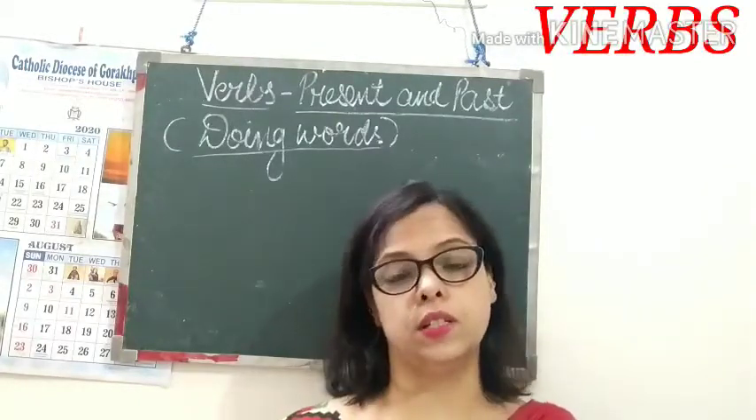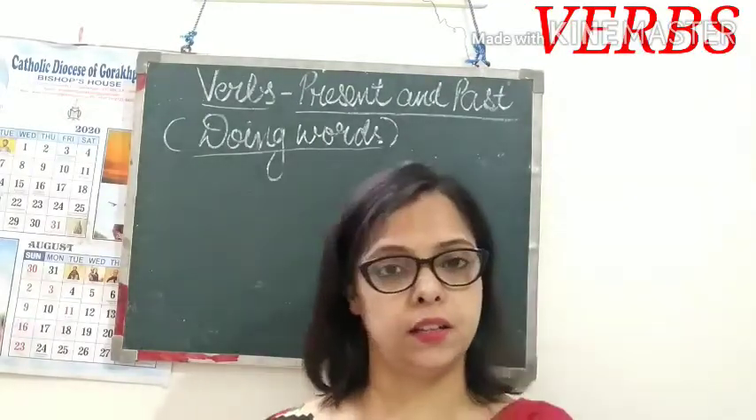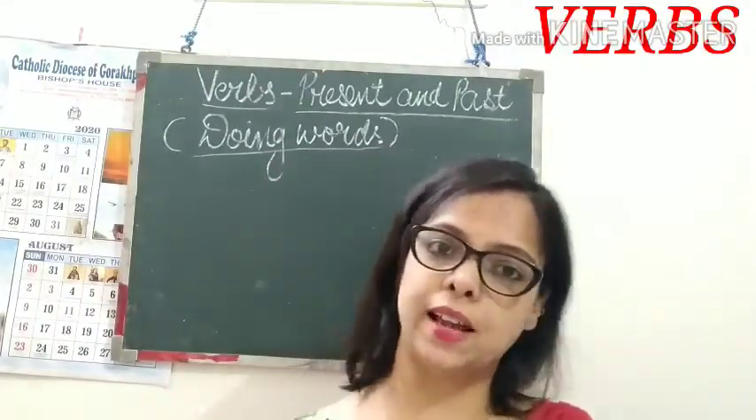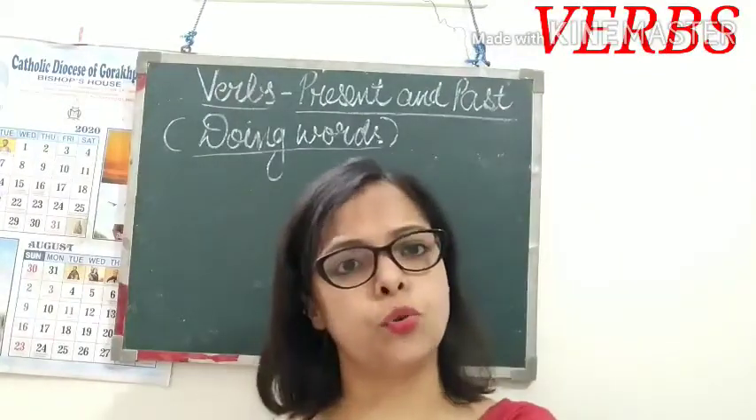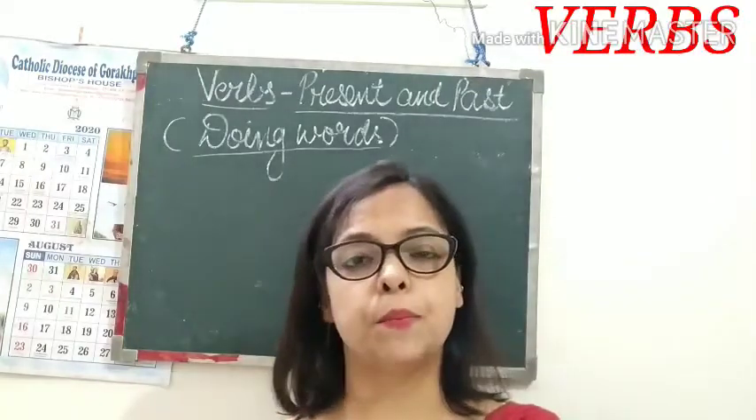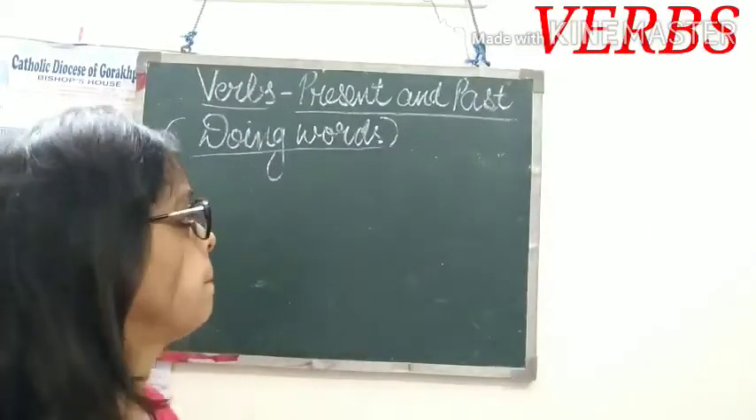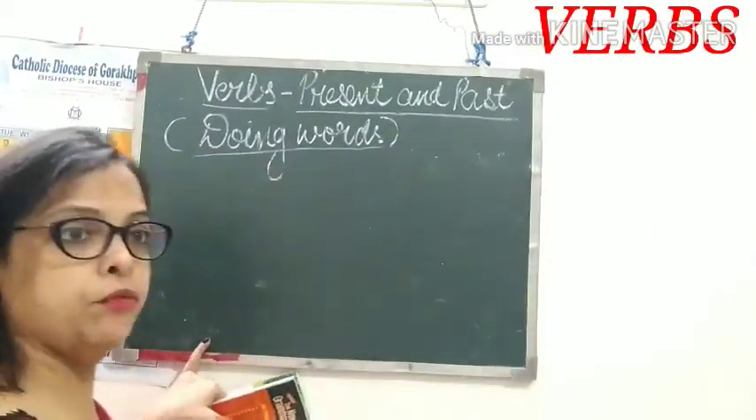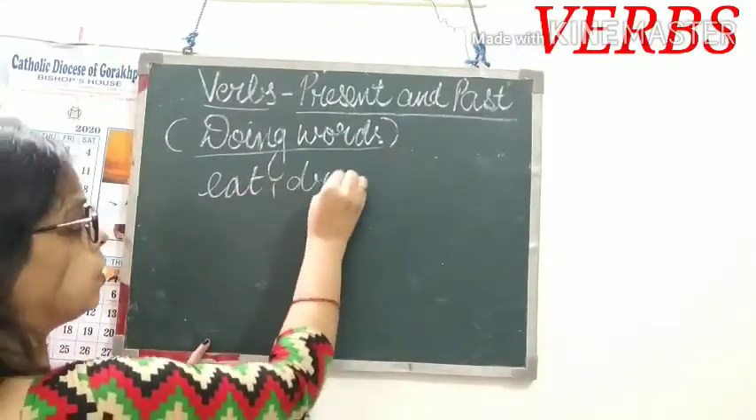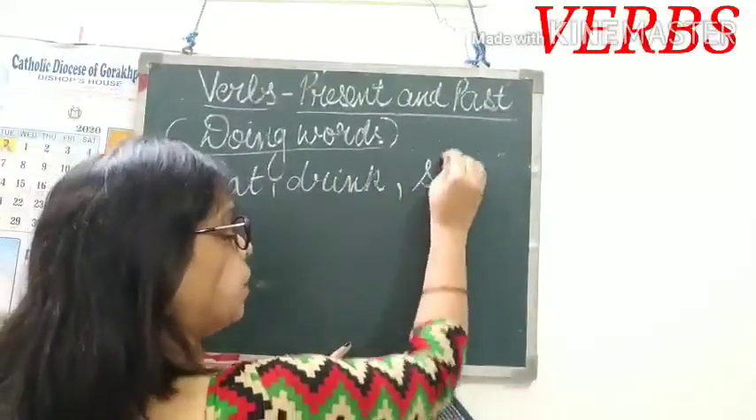Now what are doing words? Words that tell what a person, animal or thing does are called doing words. Whatever action you are doing, those are all doing words, or you can say all are verbs. Suppose we take the example of a person. What can persons do? We can eat, we can drink, we can sleep.